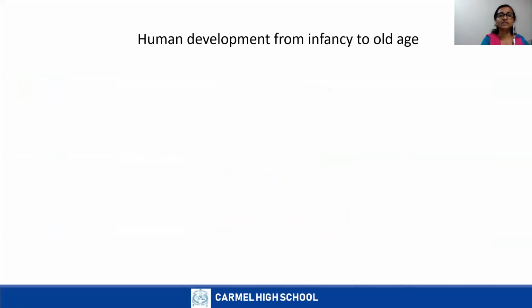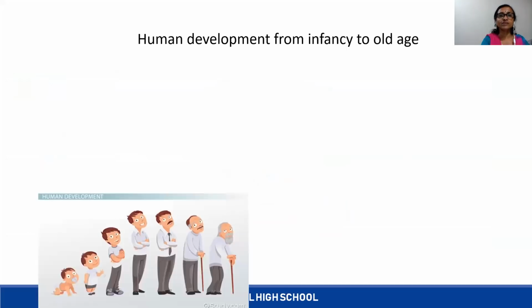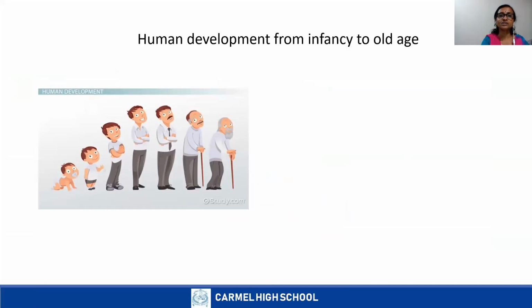Children, we all know that there are different stages of growth or development in a human from infancy to the old age. So these are infancy, childhood, adolescence, adulthood, middle age, old age, like that.